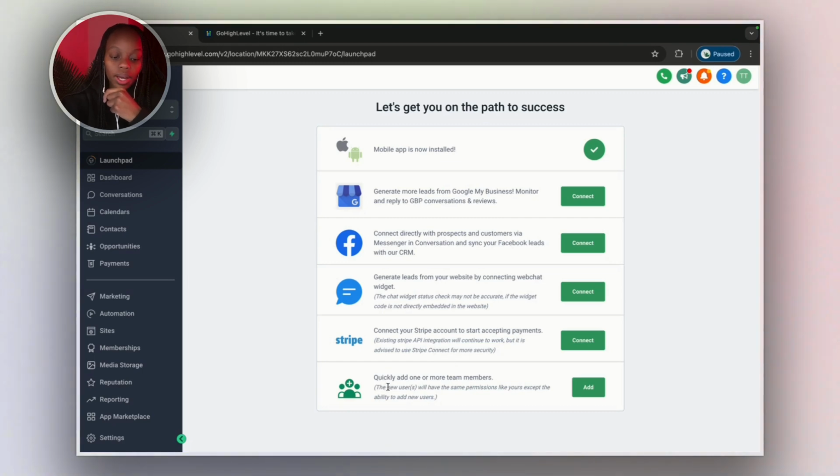And then this is where you add all your team members, unlimited team members, as I've said, which is pretty cool, and you can add them from here. And there are other sections as well where you can do this, but this is a place where I encourage clients to start, because it makes things easy. So as soon as all this is connected, they have to go to settings, and I'll show you other stuff inside. I don't think I'll get to settings because this video is going to be super long, but yeah,